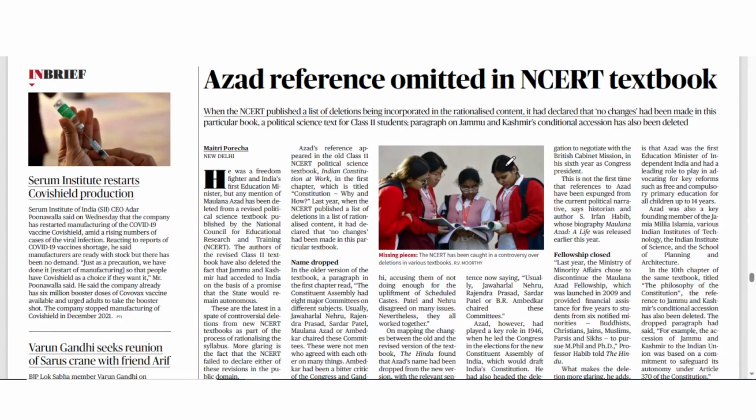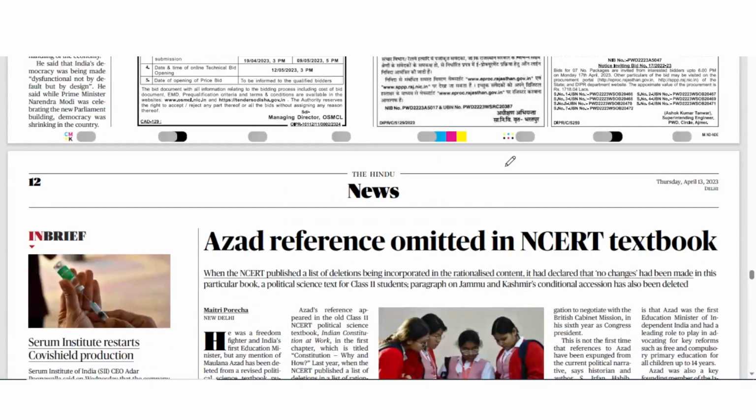Now coming to Azad reference omitted in NCERT textbook. So if you will see Maulana Abdul Kalam Azad, ठीक है, तो इनकी जो रेफरेंसेस थी किसी किसी जगह से NCERT से वो निकाला जा चुका है. तो यहाँ पे अगर आप मौलाना अब्दुल कलाम आजाद को देखेंगे, so he was a freedom fighter. Okay. And he took part in non-cooperation movement, civil disobedience movement, and he also led Congress delegation during cabinet mission plan and during the elections which were held for the Constituent Assembly.